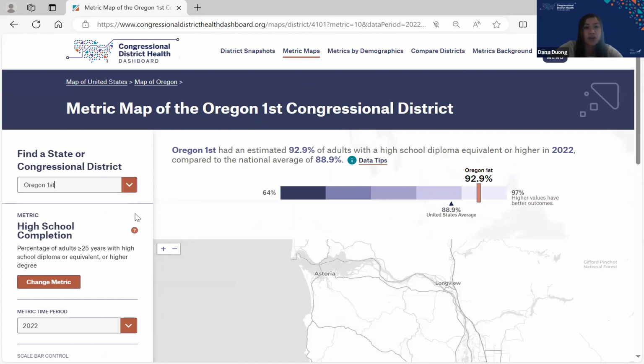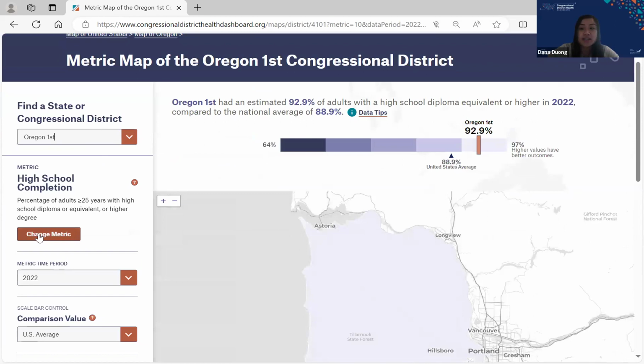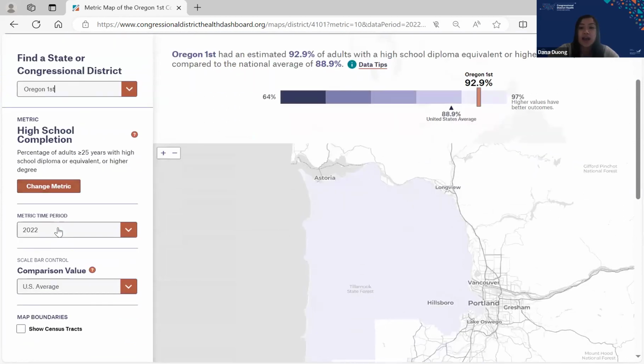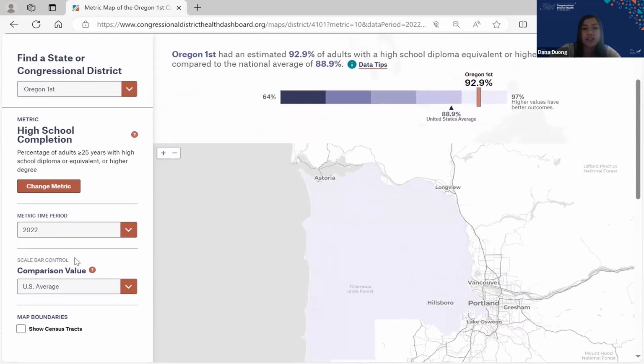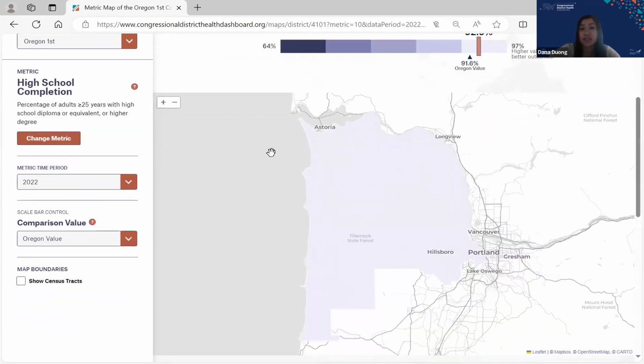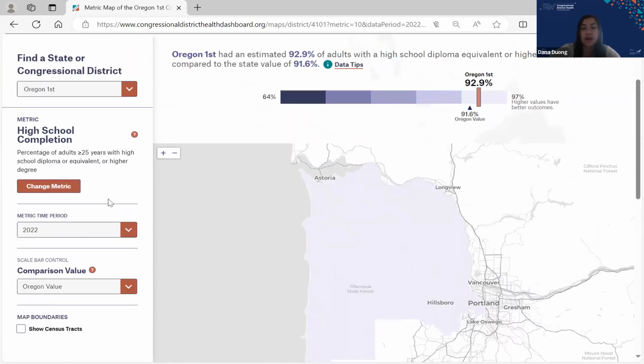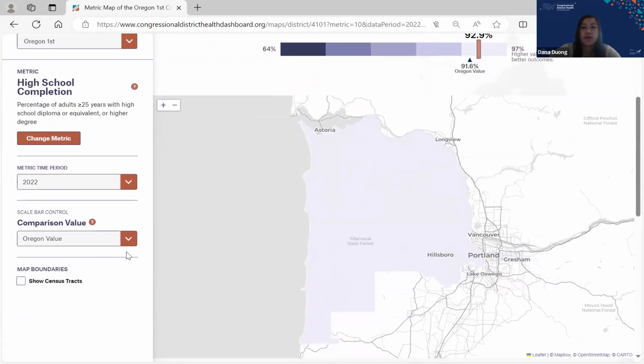And this is the second section of our site, so kind of diving right in specifically to the estimate. This is where you can explore all of the dashboard metrics by state, and you can also easily move between the different metrics, the metric time periods, and also change the comparison value too. So in this case, it defaults to the US average, but you can also change that to the state average for your use.